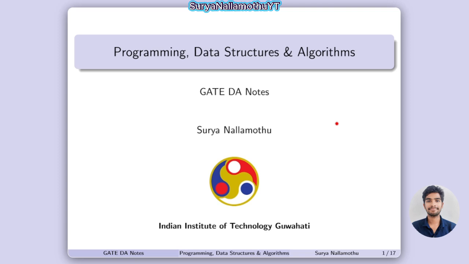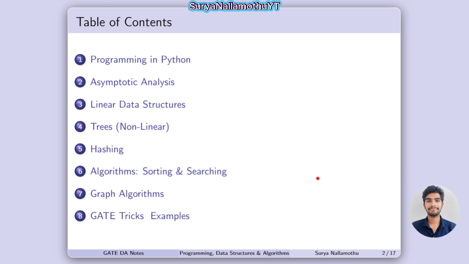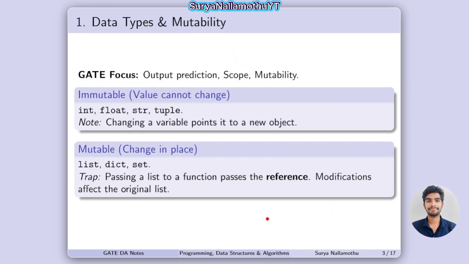Here we have the topic of programming, data structures and algorithms. It is one of the important topics in the GATE exam. Here is the table of contents we have. Let's start with data types and mutability.